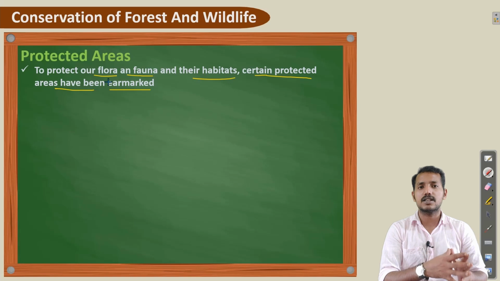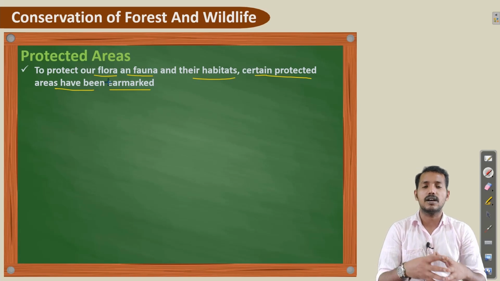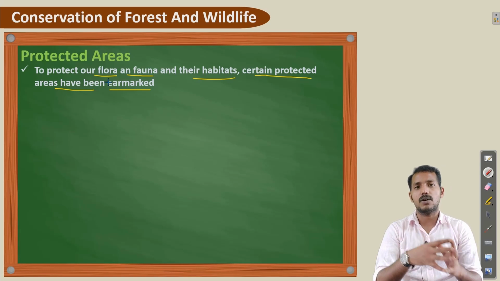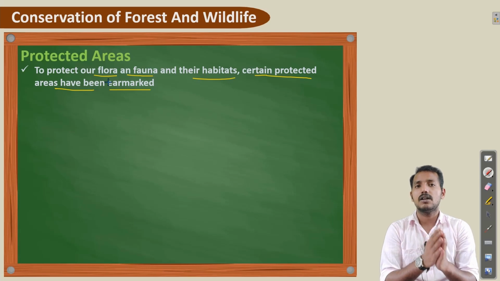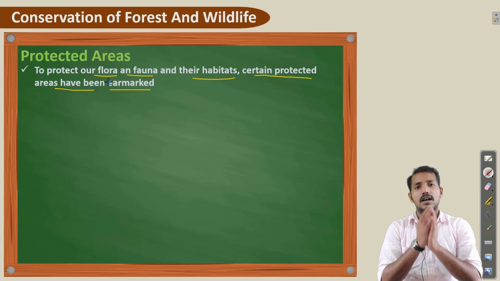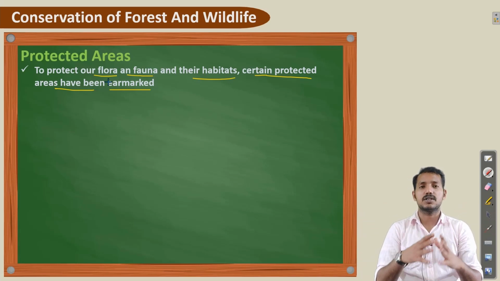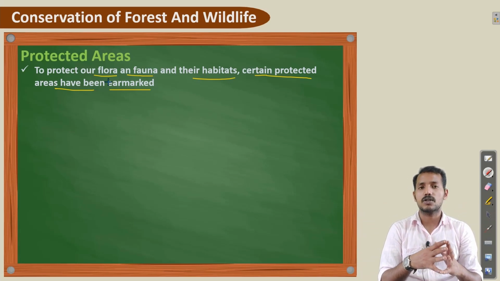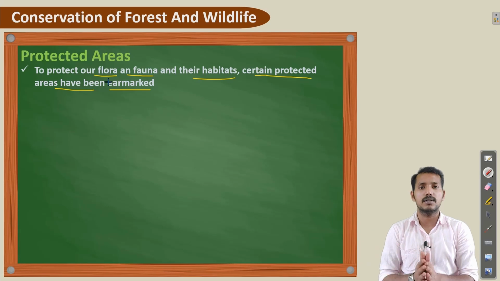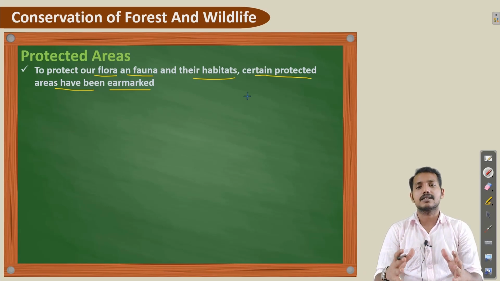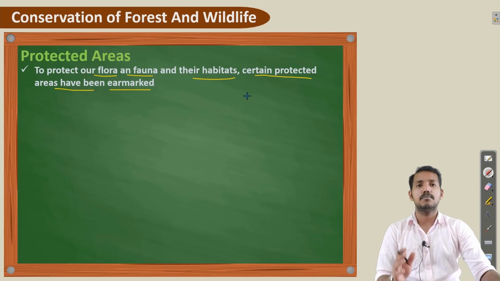Flora means the plants found in a particular area, and fauna means the animals found in a particular area. So to protect these plants and animals as well as their habitats, including their surroundings, especially forests, which are the habitat for most animals, certain protected areas have been marked.